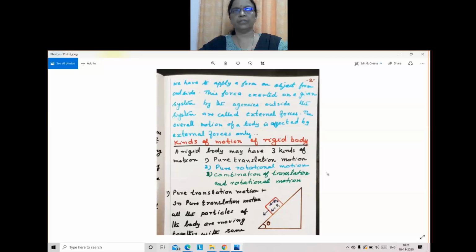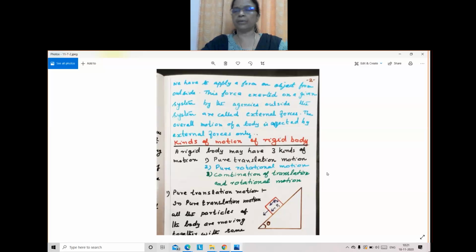Okay. So internal forces are equal and opposite, and they cancel out in pairs. So in order to move a body, we cannot think these internal forces are enough to move that body, or to stop that body. Internal forces are only internally acting. They are equal and opposite. They cancel out in pairs, and they cannot stop or move a body. Then what is needed to stop or move a body? External forces are needed.